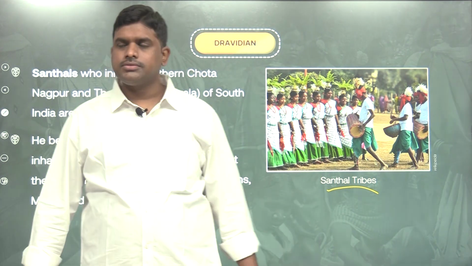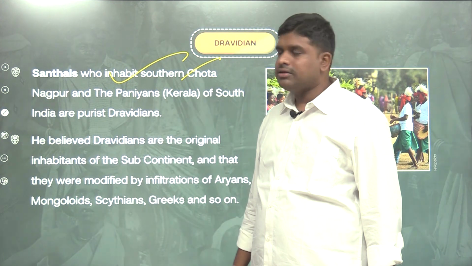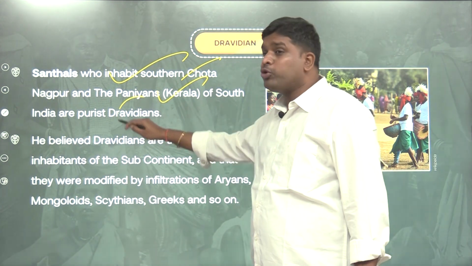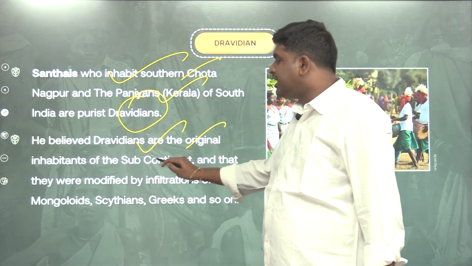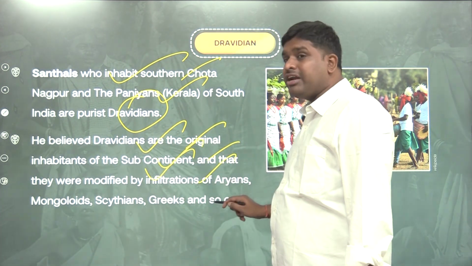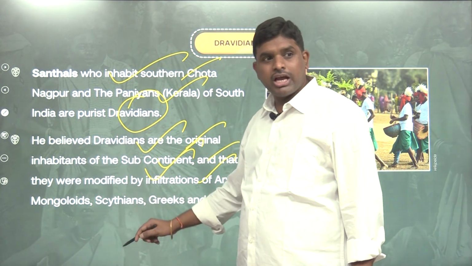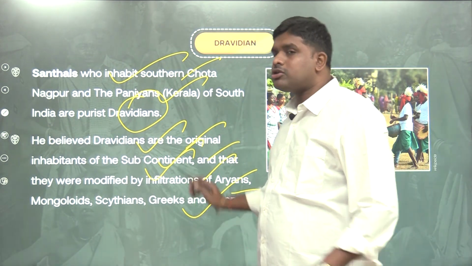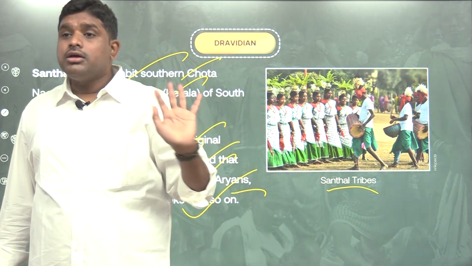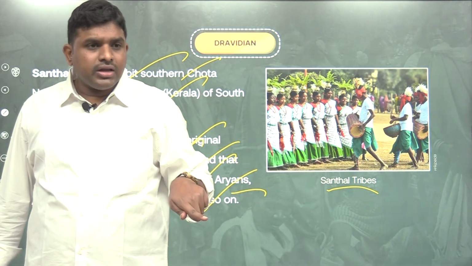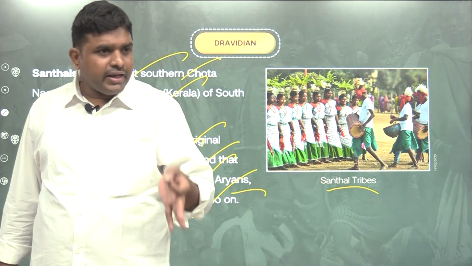These are the Santals who inhabit southern Chota Nagpur, meaning Chhattisgarh, and the Paniyans of South India, who are the purest Dravidians. Risley believed Dravidians are the original inhabitants of the subcontinent and that they were modified by infiltrations, hence called Aryo-Dravidians, Mongolo-Dravidians, Scytho-Dravidians, and so on. According to Risley, the Dravidians are the original inhabitants of India.